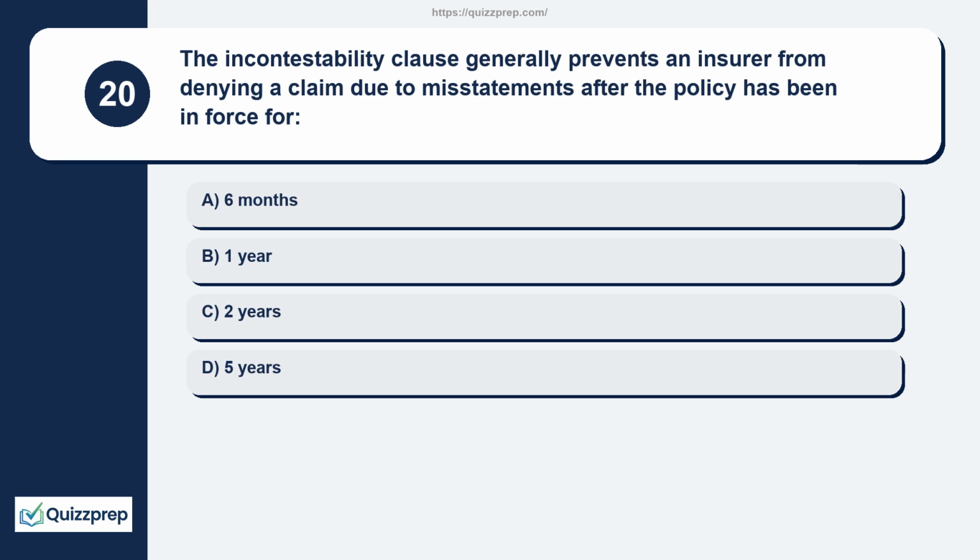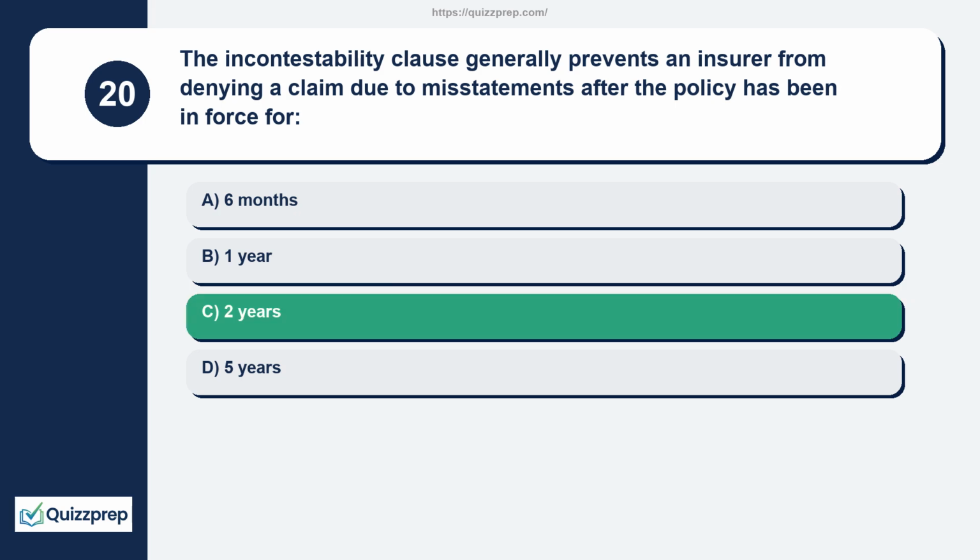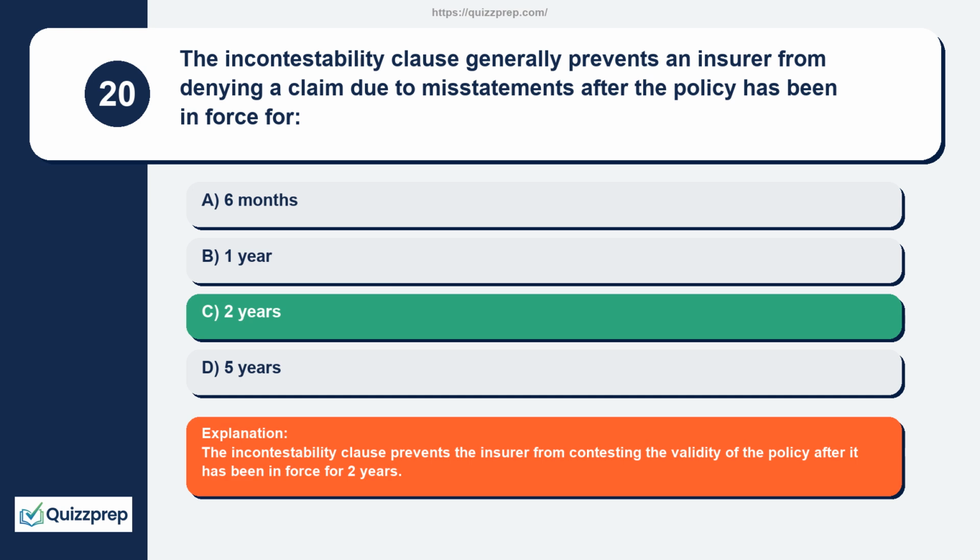Question 20. The incontestability clause generally prevents an insurer from denying a claim due to misstatements after the policy has been in force for 6 months, 1 year, 2 years, 5 years. The incontestability clause prevents the insurer from contesting the validity of the policy after it has been in force for 2 years.